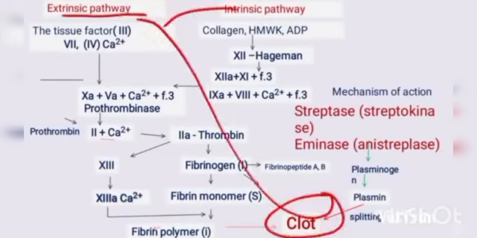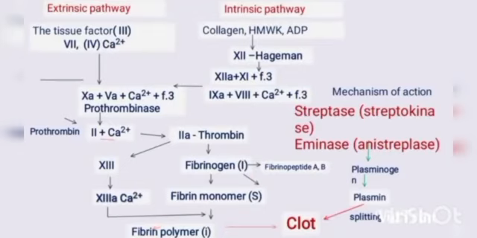The extrinsic pathway is activated when the rupture is outside the vascular system, and the intrinsic pathway is activated when the trauma is inside the vascular system. The intrinsic pathway activates factors 3, 7, 4 and calcium ion, and then it activates factors 10A and 5A, calcium ion, fibrinogen, prothrombinase, and hence it activates factor 2 and calcium.